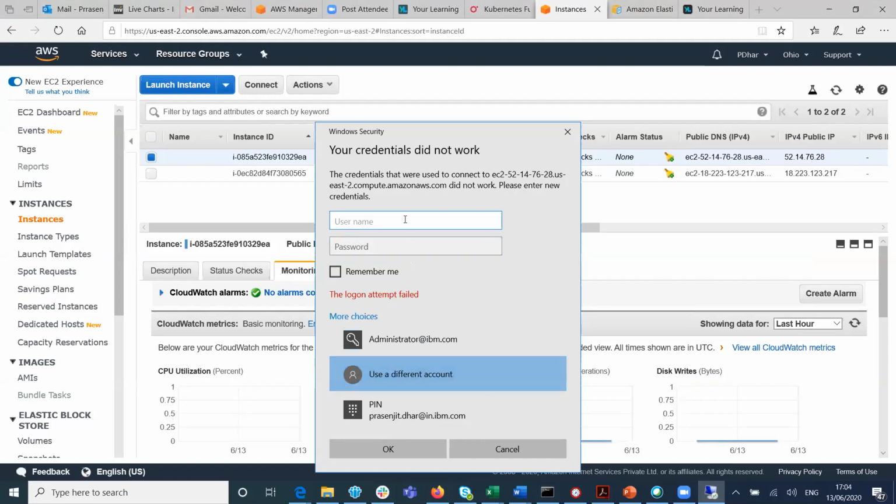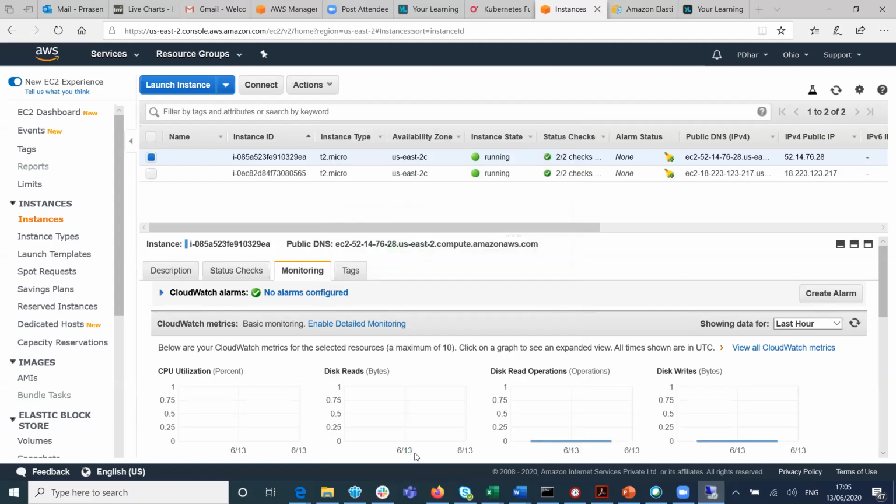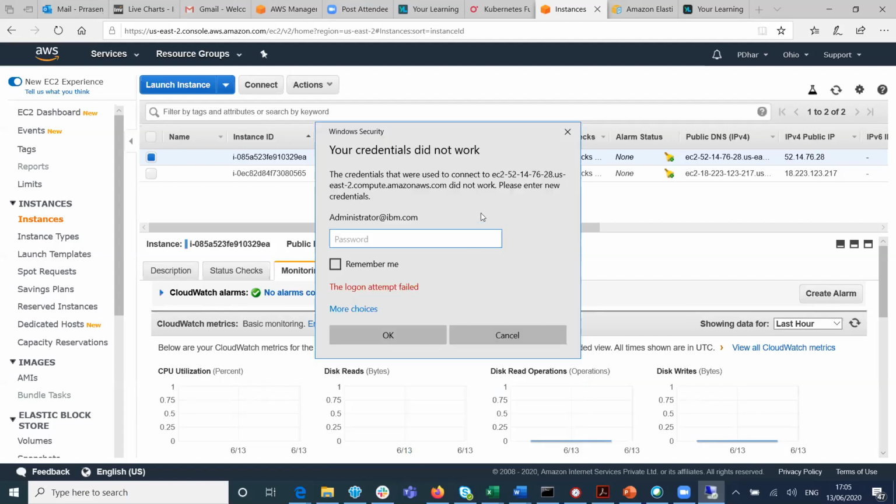Now type administrator, capital A. Now paste the password. Say remember me. Now connect. Again it says, I don't know why it is going to IBM.com. Okay, I think by default it will take it to IBM.